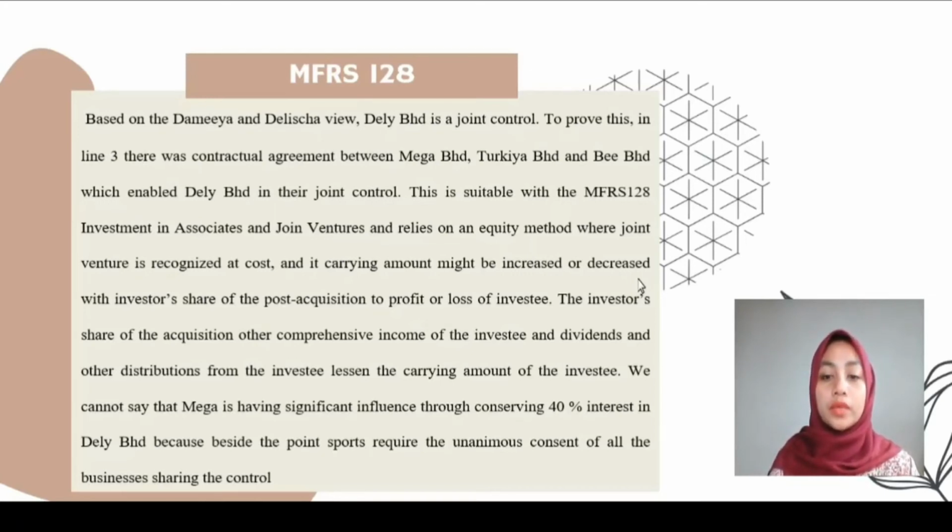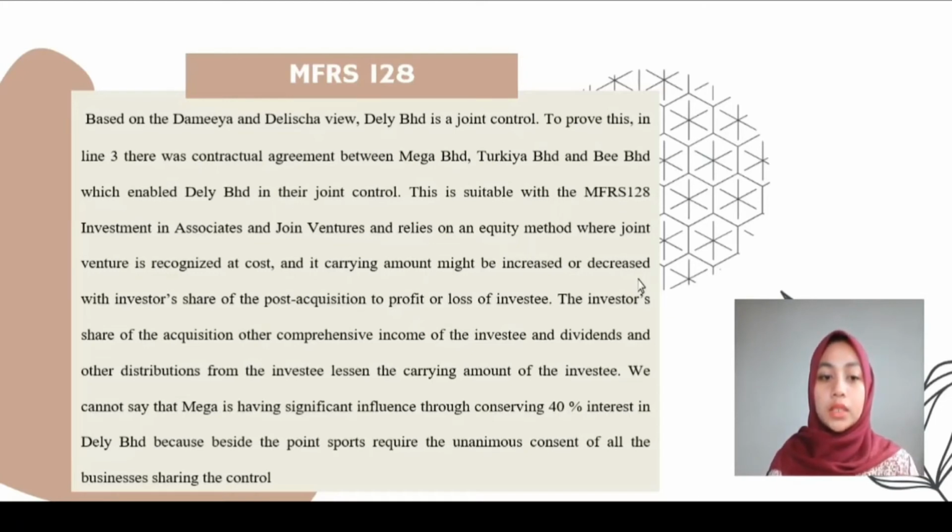This is in line with MFRS 128, investment in associates and joint ventures, which relies on the equity method, where the joint venture is recognized at cost, and its carrying amount is increased or decreased with the investor's share of the post-acquisition profit or loss of the investee.